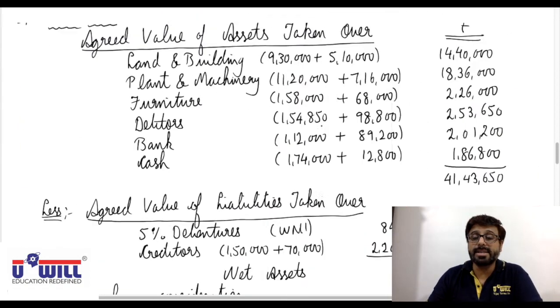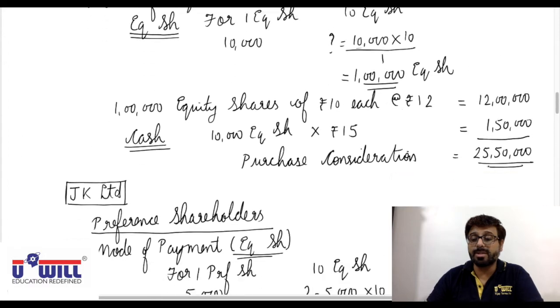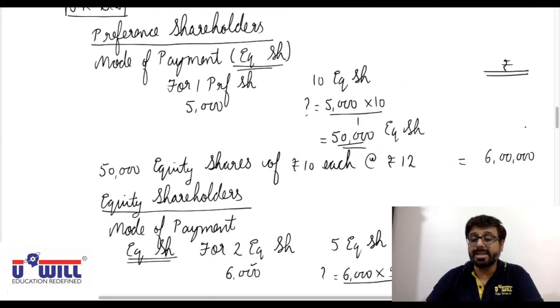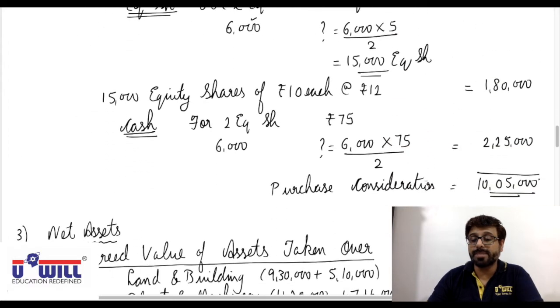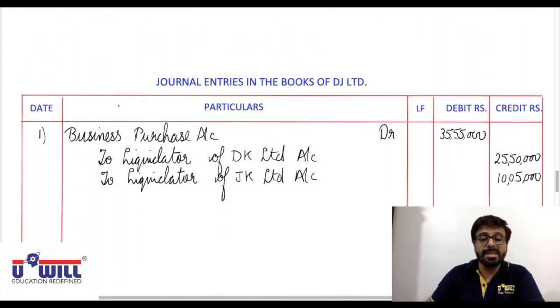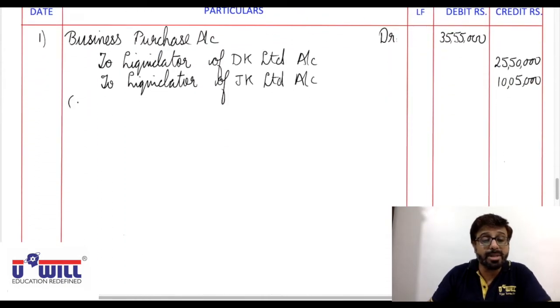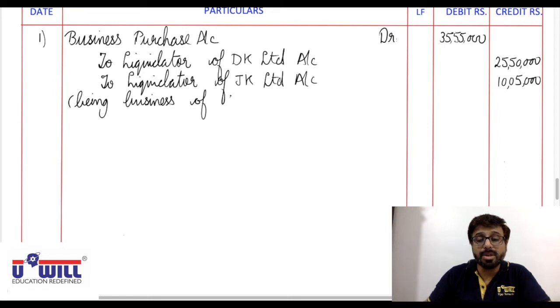You all can see here 25 lakh 50,000 for DK and 10 lakh 5,000 for JK. Being business of DK Limited and JK Limited purchased.